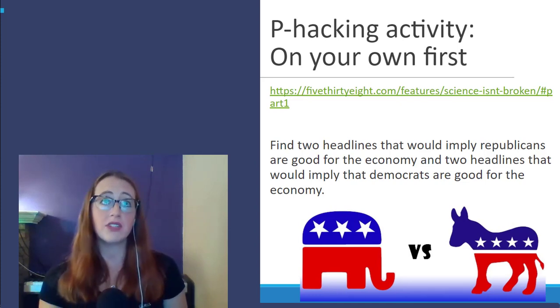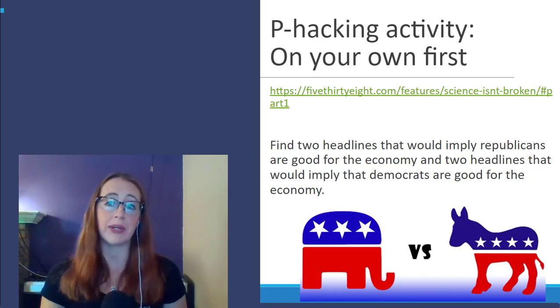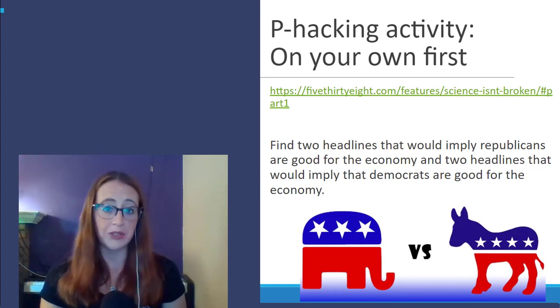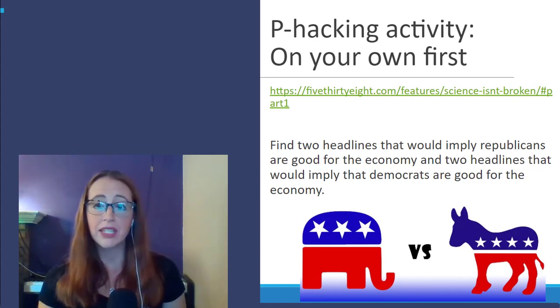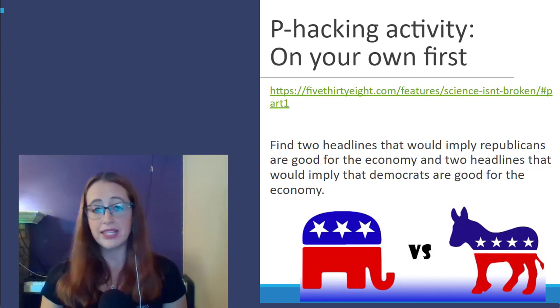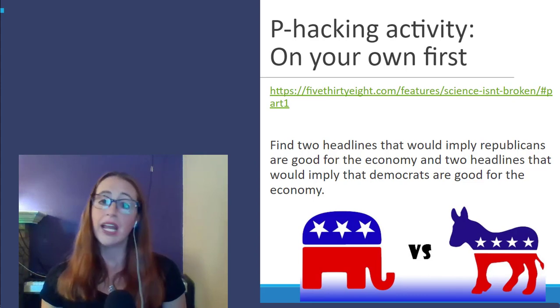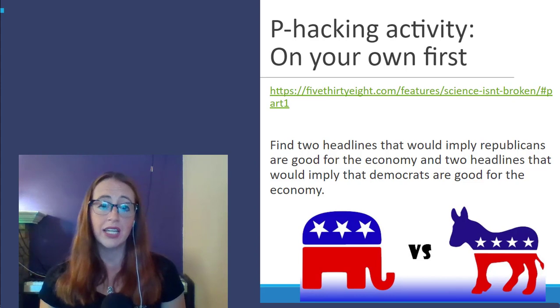I know that this tool that I'm going to have you do is not scientific literacy exactly, but it does a great job of showing how with enough data and enough variables, you can basically say whatever you want. It lets you p-hack in real time with real data, and it's really kind of cool. So on your own, fiddle with the settings until you get p less than 0.05 for 2 settings that would make it appear that Democrats are good for the economy, and 2 settings that would make it appear that Republicans are good for the economy.